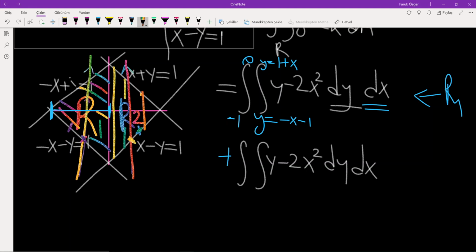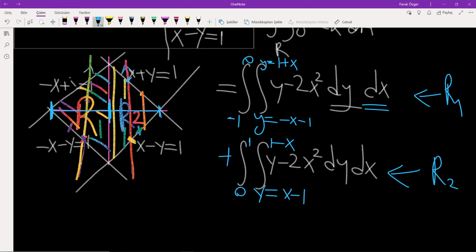This is the point where we enter the region, and it is on the line y is equal to x minus 1, to the point where y equals 1 minus x, and x is from 0 to 1. This is the double integral for the region R2.